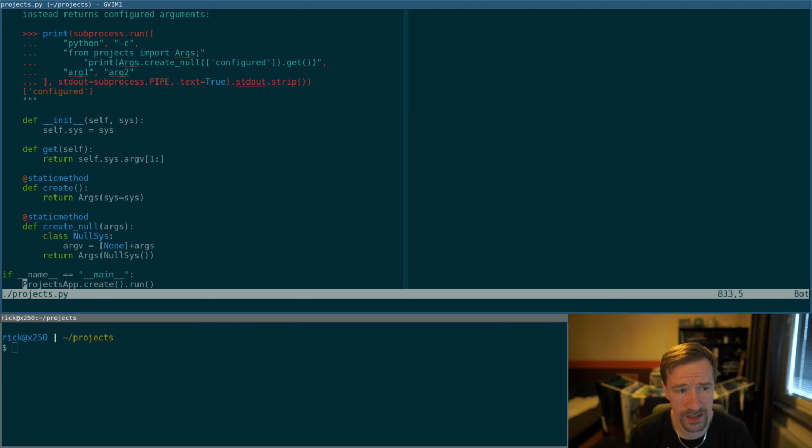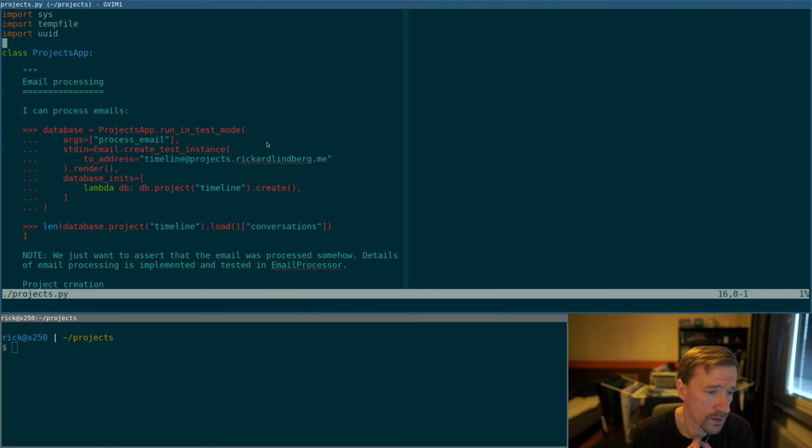So let's have a look at the tests for that. So the project app can be tested like this. We can run this in test mode and give it command line arguments. In this case, we're testing that this application can process emails. We're simulating that we're passing an email on standard in here, and we're simulating that the database contains a project called timeline. So when we process an email which is sent to the timeline project, we assert that a new conversation is created in the timeline project.